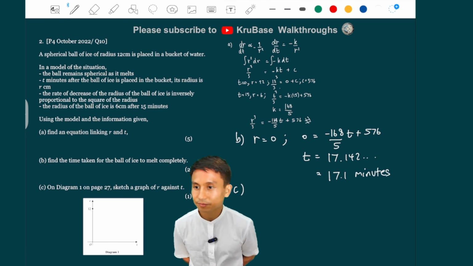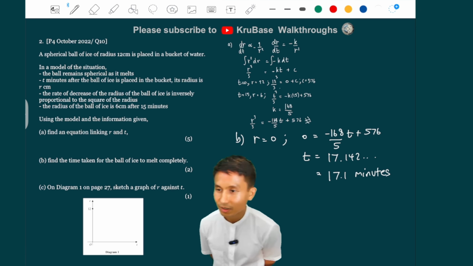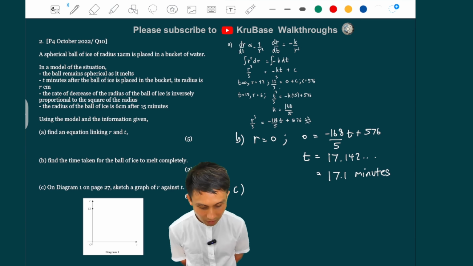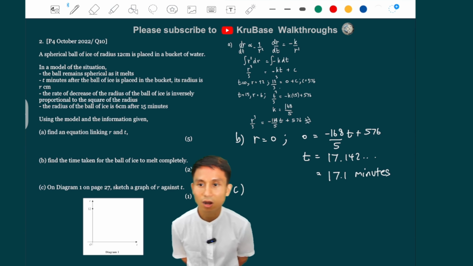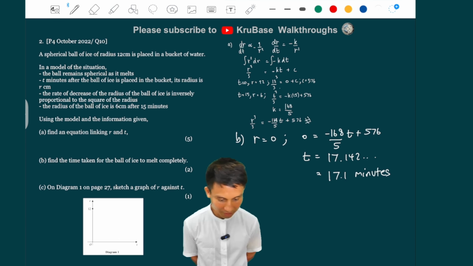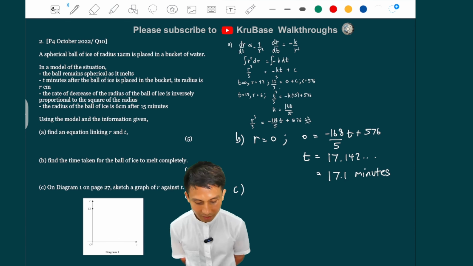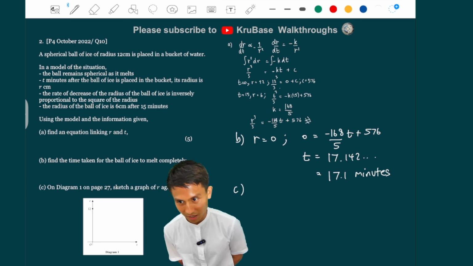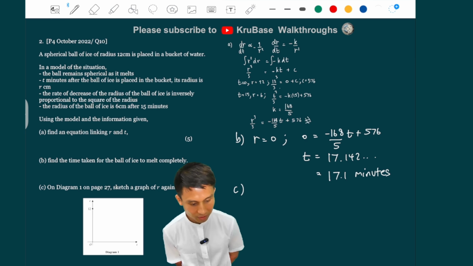Part C. Part C on diagram 1. Yeah, this is the diagram there below. Sketch a graph of r against t. So r is a cubic function. No, actually, if you plot t against r, it's a cubic function. But we plot r against t. Right? So it's like an inverse function, if you like, kind of thing.